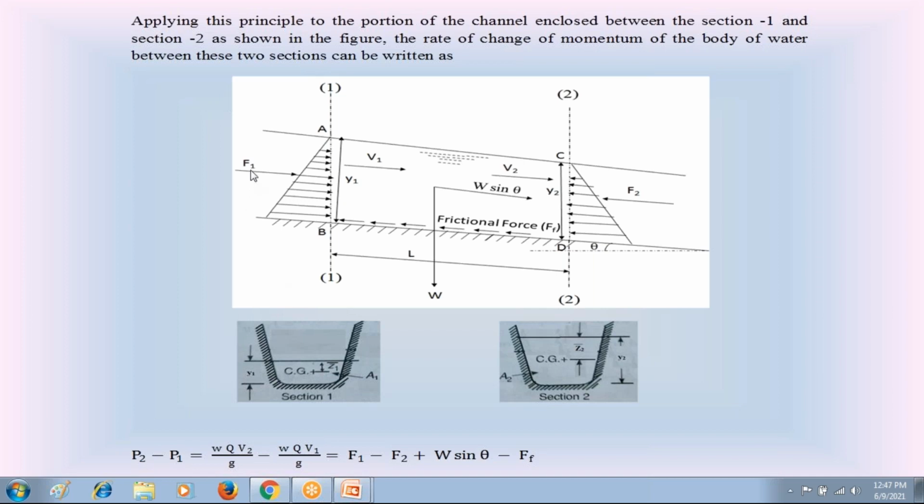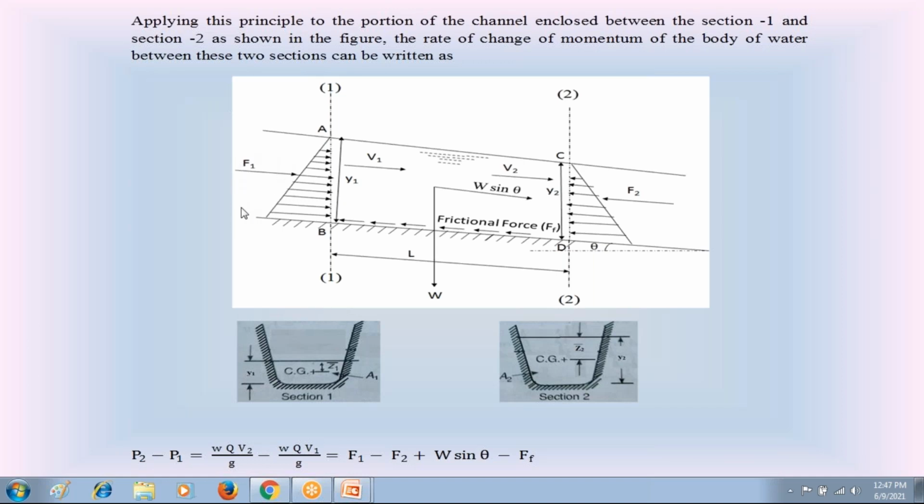Then this force F1, according to fluid mechanics, on this vertical plane is equal to W, the unit weight of water, into area A1, into the distance of the centroid Z1 bar.